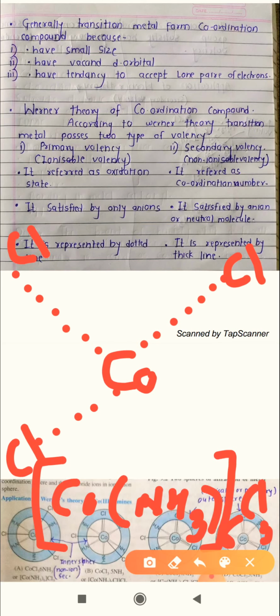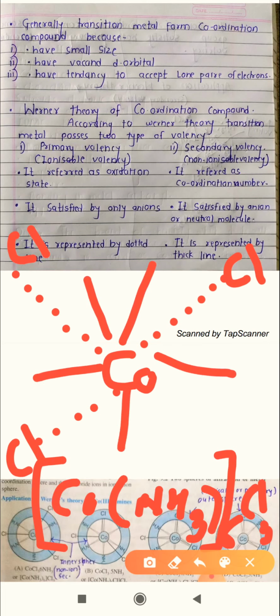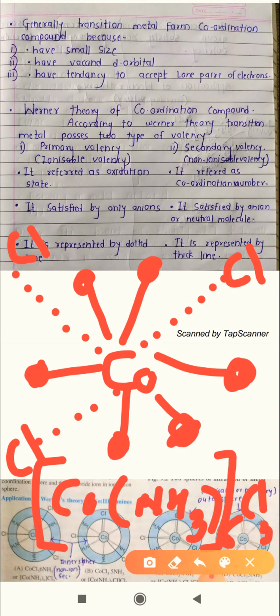As in this example, 6 NH3 molecules are present in the square bracket, and we have to represent all those 6 NH3 molecules like this: 1, 2, 3, 4, 5, 6. Suppose this dot represents NH3, here is also NH3, here is also NH3, here is also NH3, here is also NH3, here is also NH3.